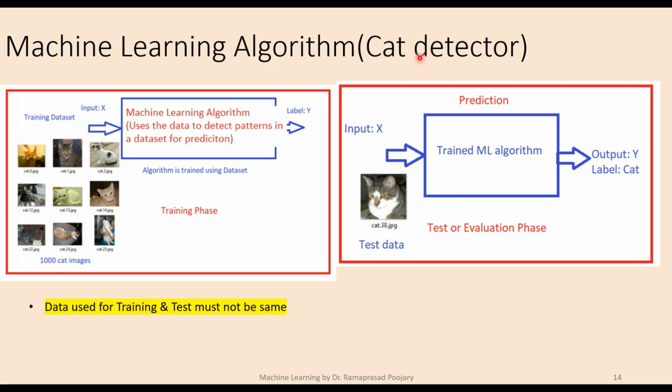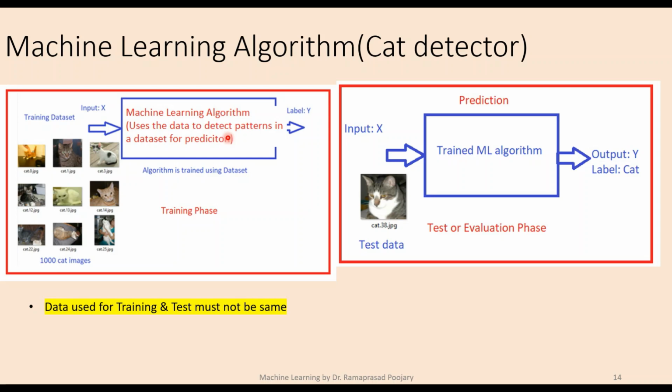So if you take an example of a cat detector to detect whether the image has a cat in it, rather than writing a set of rules, we provide examples of cat images, thousands of different images, and so your machine is being trained here.